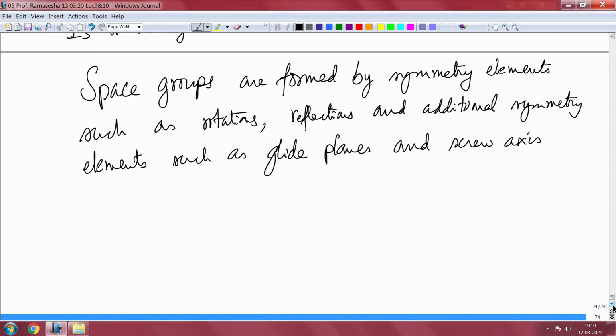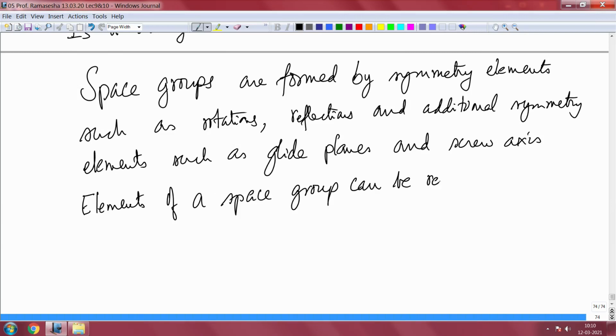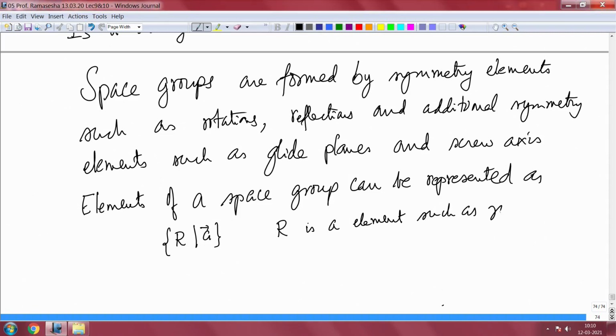Okay. So, now what do they actually mean? In general we can write down the elements of a space group as follows. Elements of a space group can be represented as R and a vector A. R is an element such as a rotation or reflection.